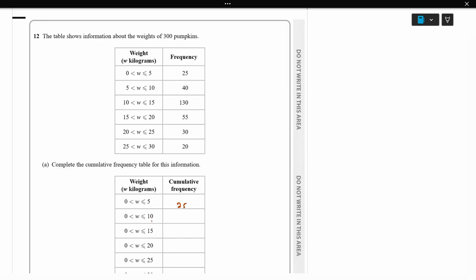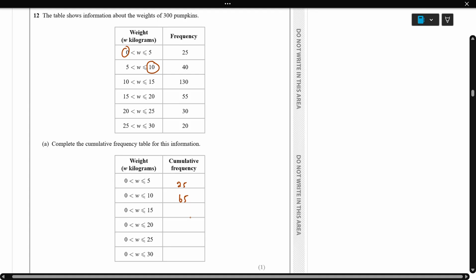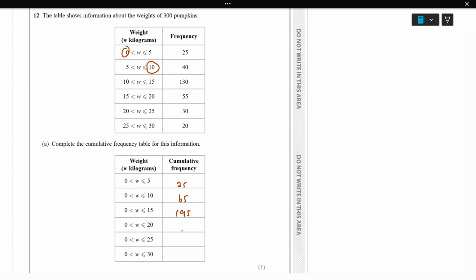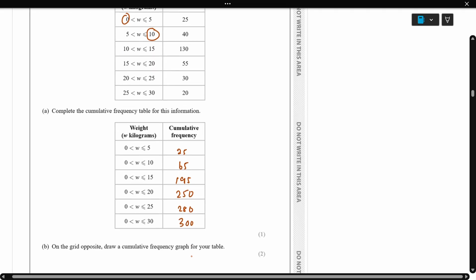Next, 0 to 10. So the first two together, 25 plus 40, is going to be 65. Next, 0 to 15. So we add the 65 plus 130, which is 195. Keep adding the next one, plus 55 is going to be 250. Then 280, then plus 20 is going to be 300. So this is the cumulative frequency.